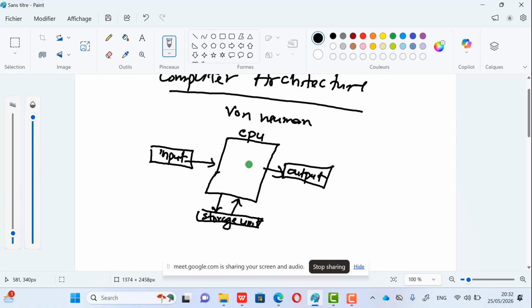Now, at the level of the CPU, these are the different components of the CPU. We have the ALU, we have the control unit, and we have multiple registers. So when we talk about computer architecture, the idea is to master all these things. The first part is the input unit, where you store the input devices and so on and so forth. This part I assume that normally a student is not supposed to have a problem with.